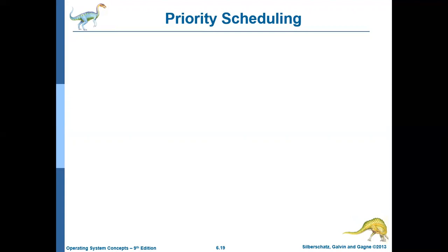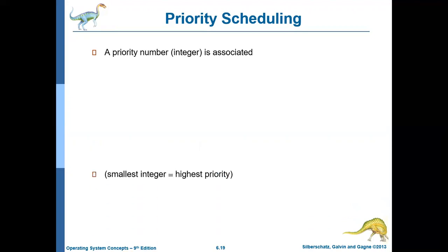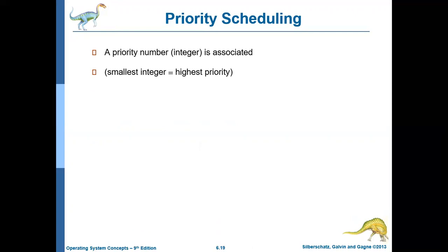In priority scheduling algorithm, for every process, a number will be associated with it, and that number is called the priority number. The lower the number, the higher the priority.